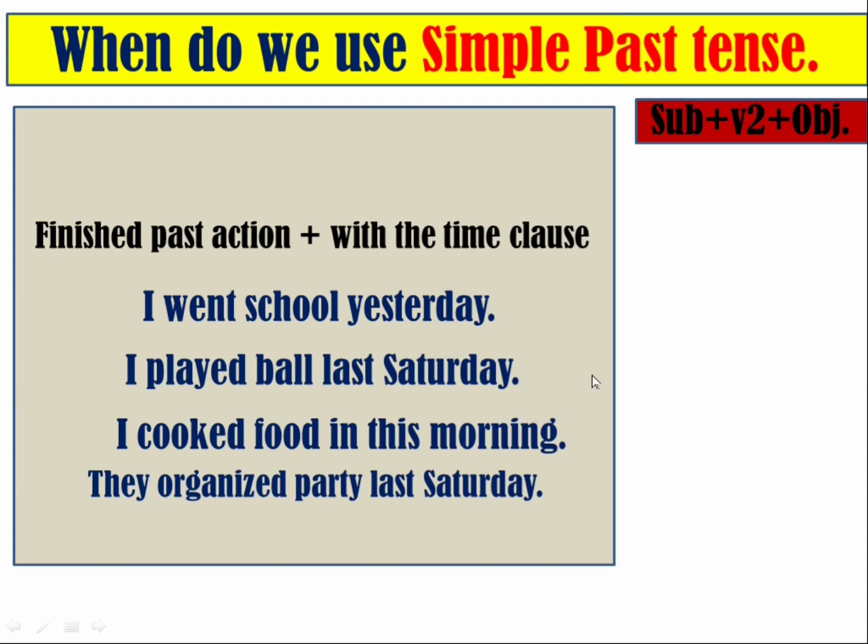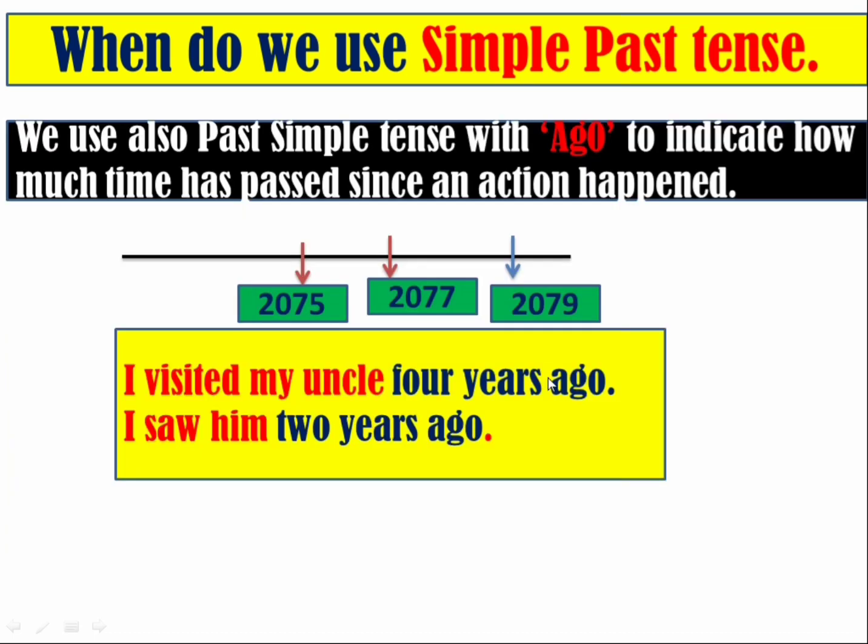It shows when the action was completed. Noted this point. Now another example: we also use the past simple tense with ago to indicate how much time has passed since an action happened.